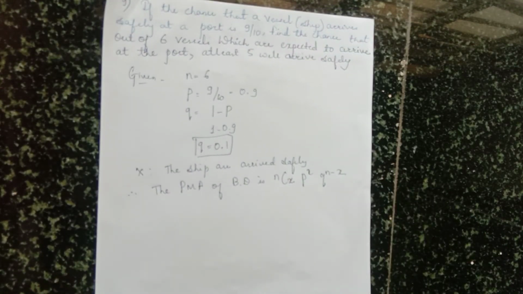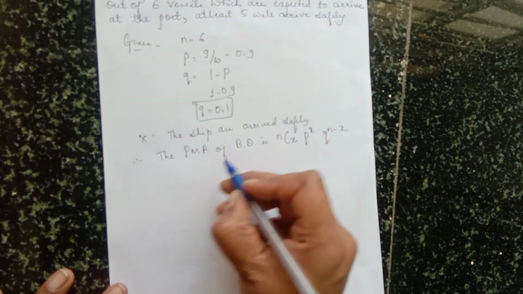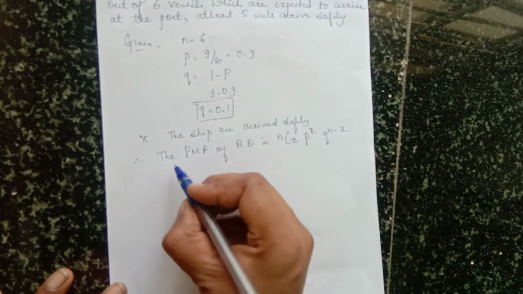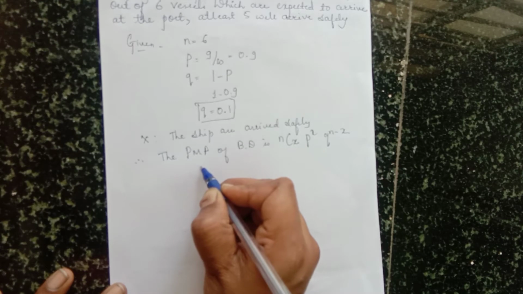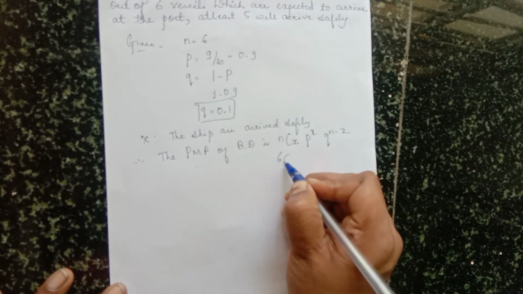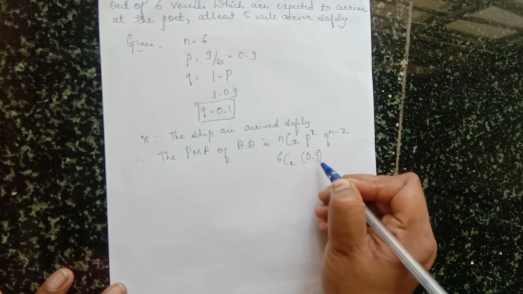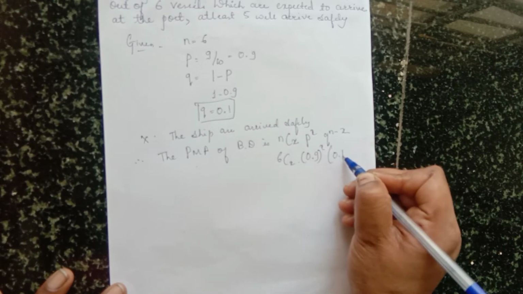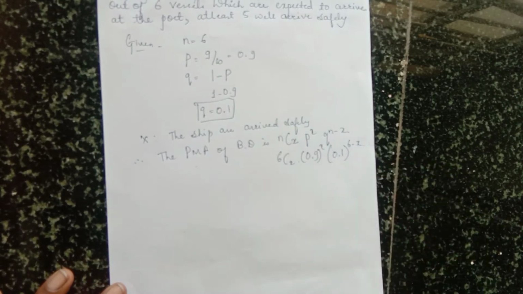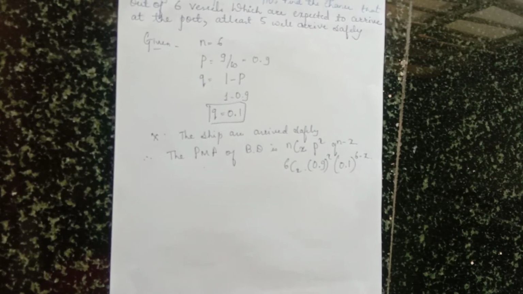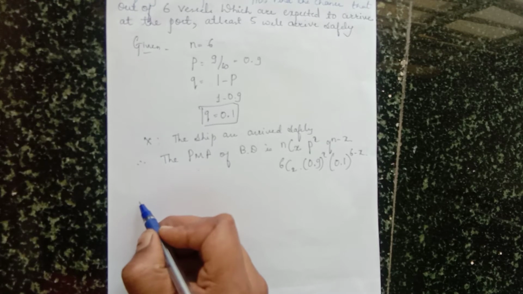Okay. So, we have to solve. First write this, the values of p, q and n. n is how much? 6. So 6Cx, p value 0.9 raised to x and 0.1 raised to 6 minus x. Okay. This was the given part. Then, what they have told, we'll solve now.